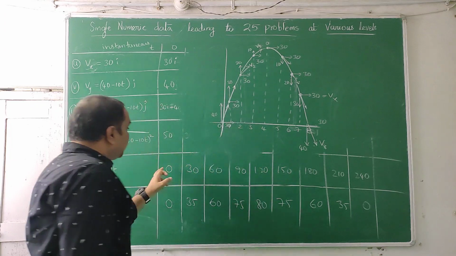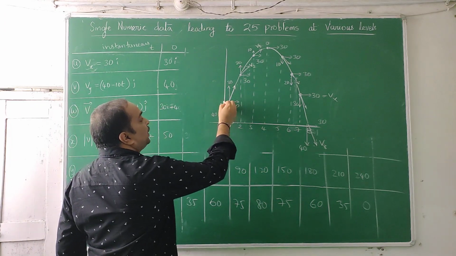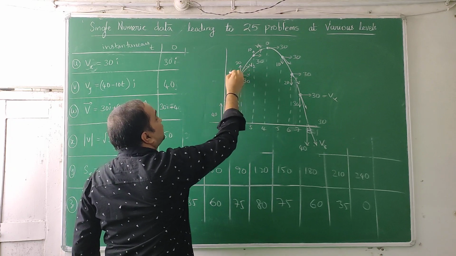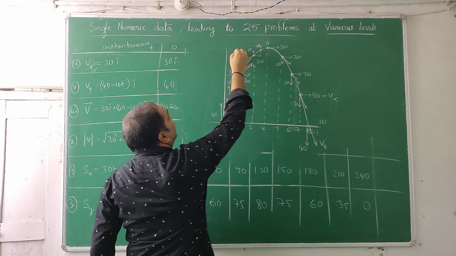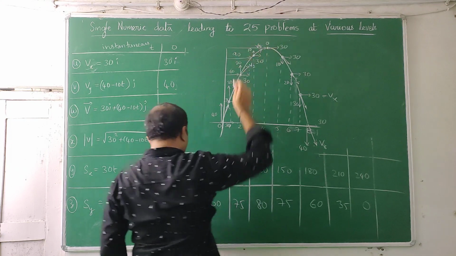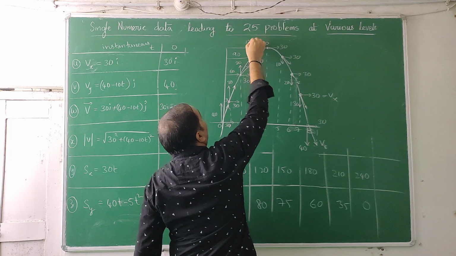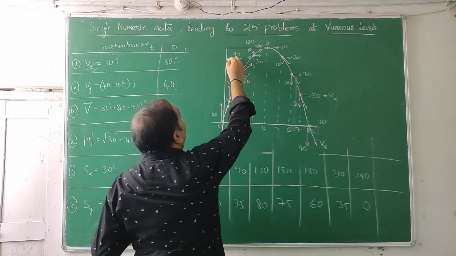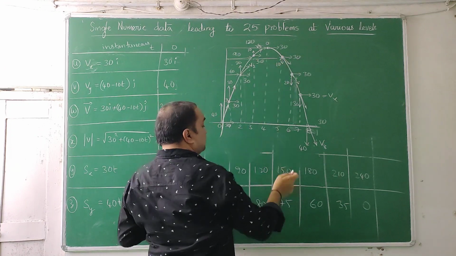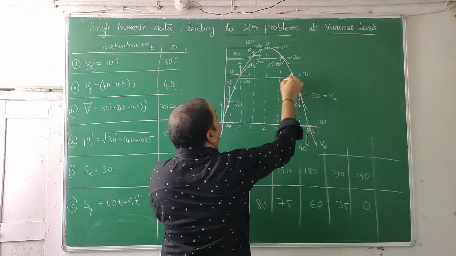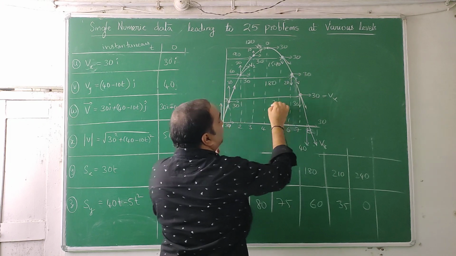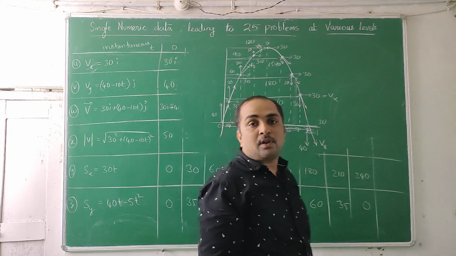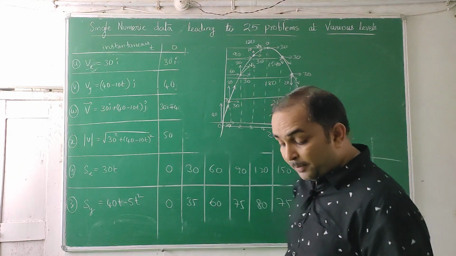Yes, you see 0, 30, it started here at 0. The distance from this vertical line to this is 30 meters. From here to here is 60. From here to here is 90. From here to here is 120. You might get confused, but so many things we have found out. Next, here to here, this long distance is 150, 180, 210. Last, from here to this end, this is 240. That's the thing we have found out. Everything I am drawing in the same diagram. I am not confusing you, but telling you.